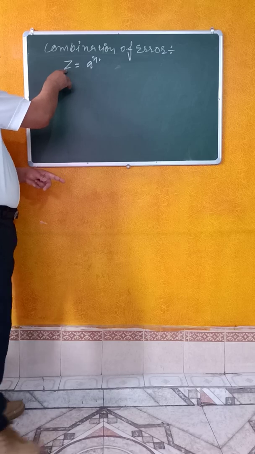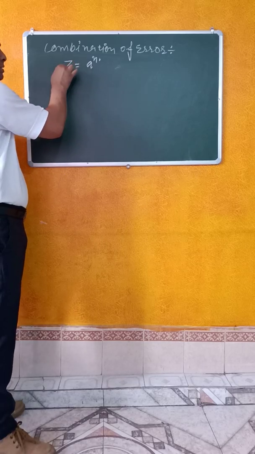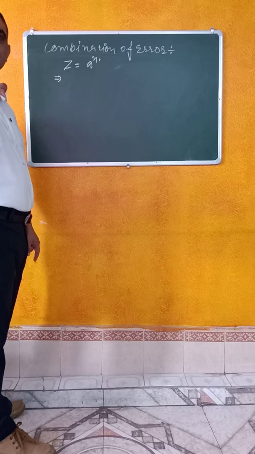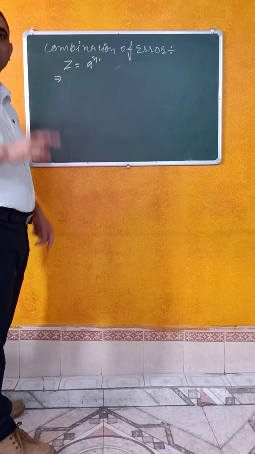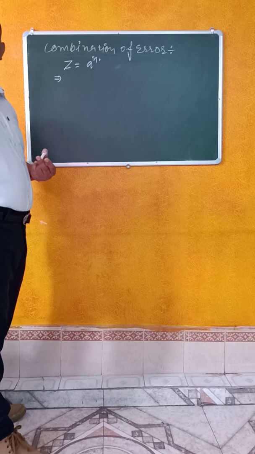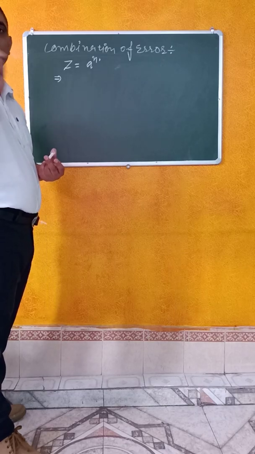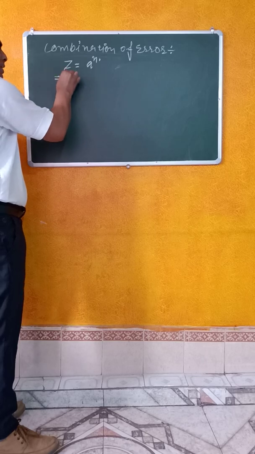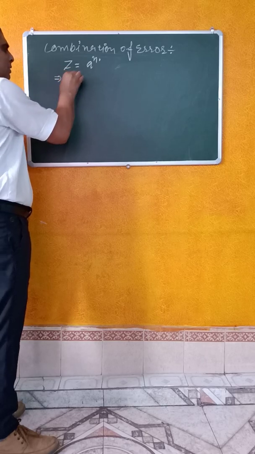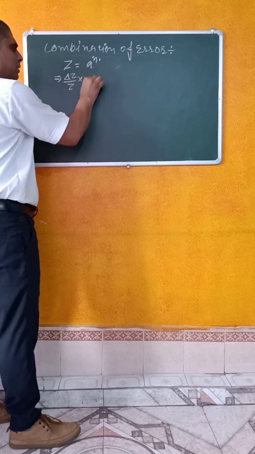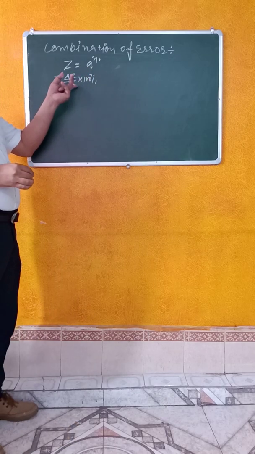See, this quantity Z can be converted into fractional error according to its statement, which is the ratio of the mean absolute error to the mean value. I can write mathematically delta Z upon Z into 100%. So this is the percentage error in Z